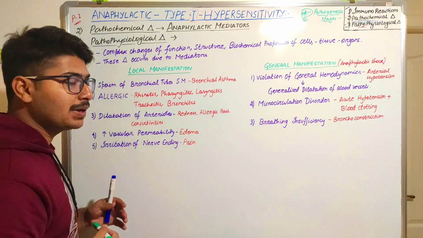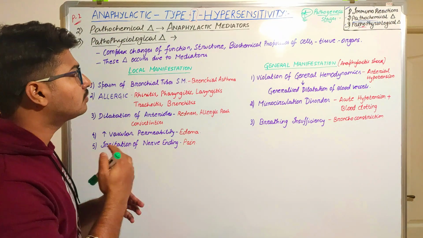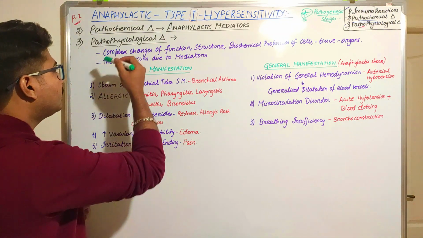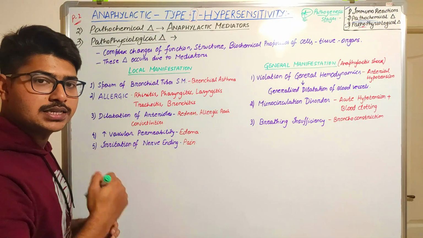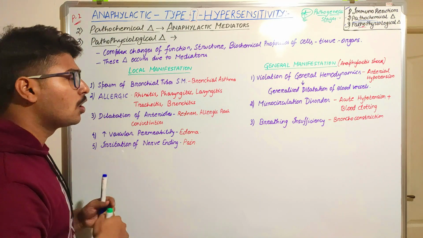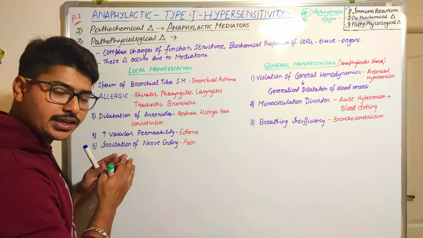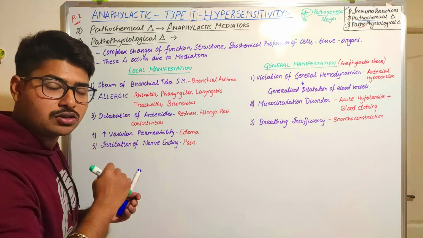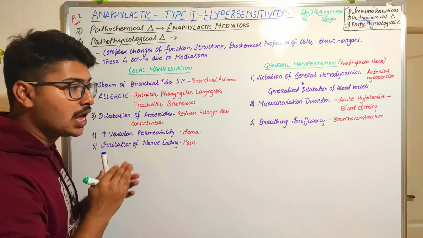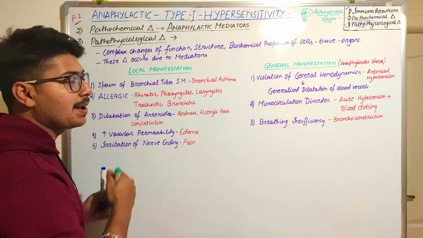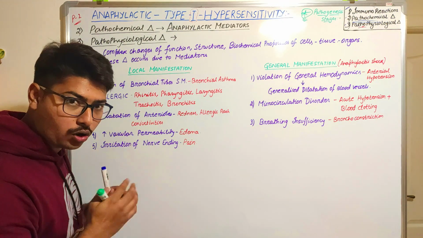Second, the pathochemical changes due to the production of the anaphylactic mediators or chemical mediators. Then the third one we are going to discuss is the pathophysiological changes. What do you mean by these pathophysiological changes? In this stage there will be appearance of the clinical manifestations that we will see when the hypersensitivity type 1 reactions occur.